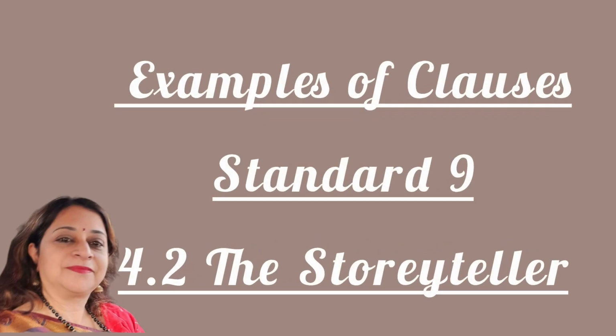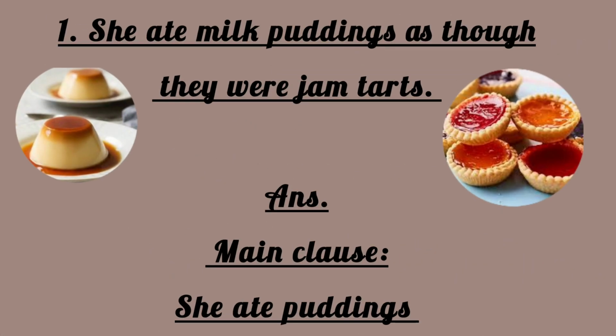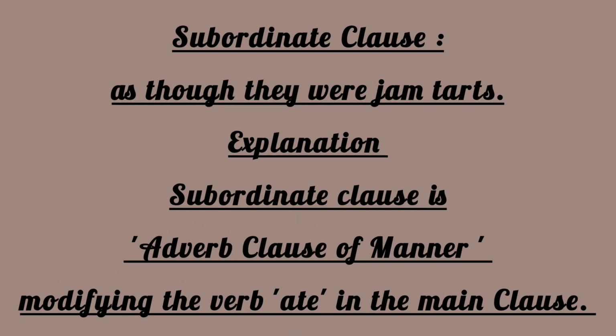Examples of clauses, Standard 9. First, she ate milk puddings as though they were jam tarts. Answer, main clause: she ate puddings. Subordinate clause: as though they were jam tarts. Explanation: the subordinate clause is an adverb clause of manner modifying the verb ate in the main clause.